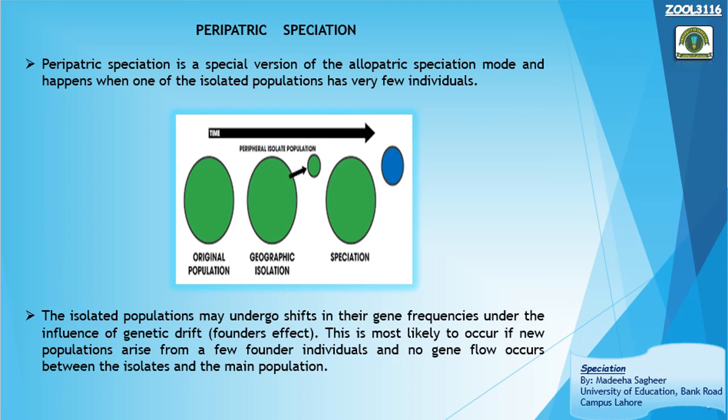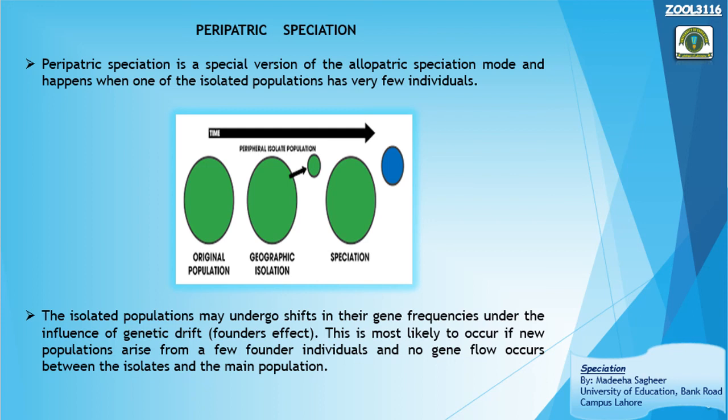Here you can also see in this diagram that this is the original population. Only a very few individuals have been geographically isolated, and ultimately, with the passage of time, after being subjected to selection pressures, they have been reproductively isolated and developed into a new species. The isolated populations may undergo shifts in their gene frequencies under the influence of genetic drift.